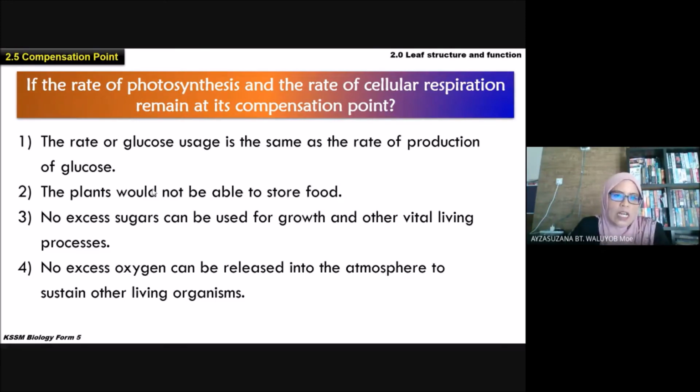Itu sahaja kena ingat. Jadi bila dia equal, maksudnya kalau photosynthesis produce oxygen, oxygen is taken by the respiration. No excess. Photosynthesis produce glucose, glucose is taken. Macam tu saja sebab dia remain, maksud dia photosynthesis produce, respiration guna. Respiration produce, photosynthesis guna. Pada kadar yang sama saja. Okay, itu masuk compensation point.